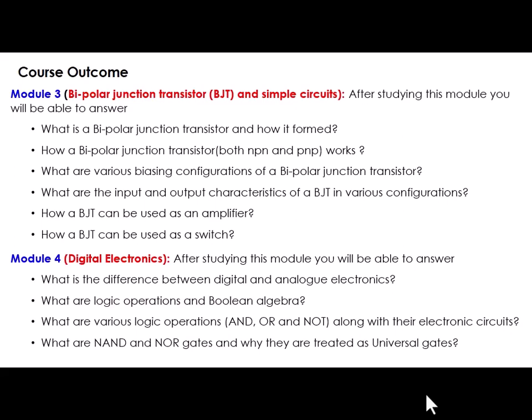NAND gate and NOR gate are treated as universal gates because all other gates can be realized using these two gates. You will be learning to realize all other logic gates by using both NAND gate and NOR gate. So that will be a justification why NAND gate and NOR gates are called universal gates.